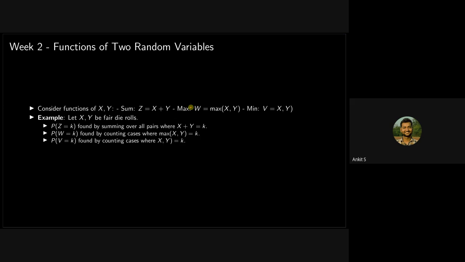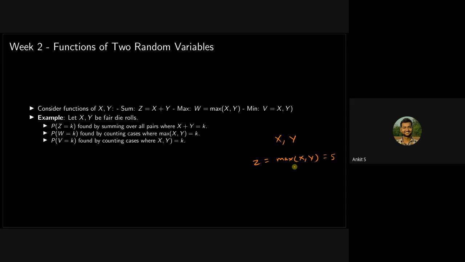And in week 2, I think you would have got one question where you were given two random variables x and y, and the function was defined as max of x comma y. Suppose this is equal to 5. These are the values that you get when throwing a die.